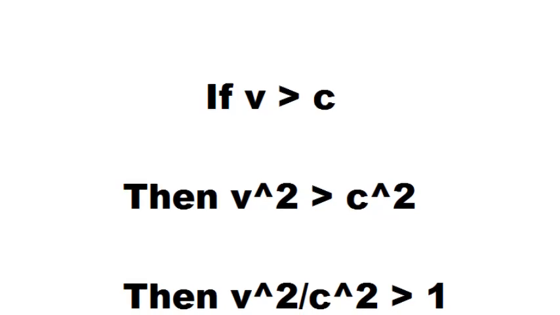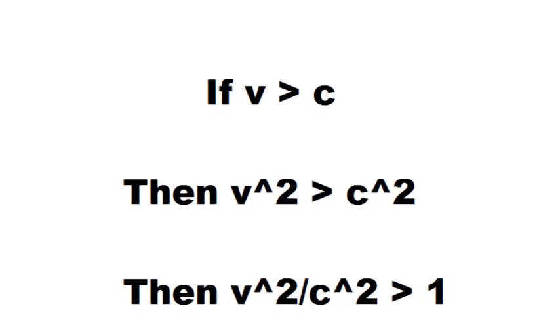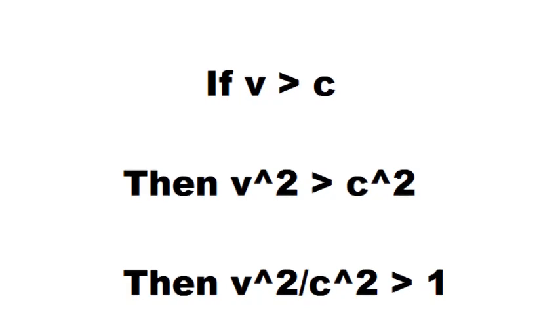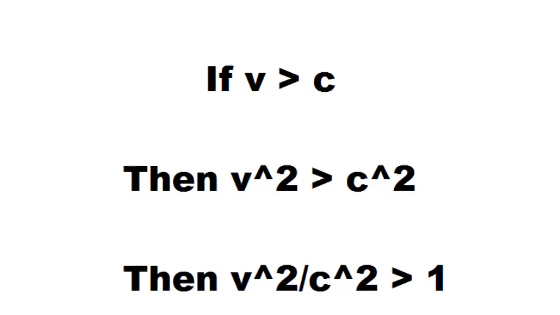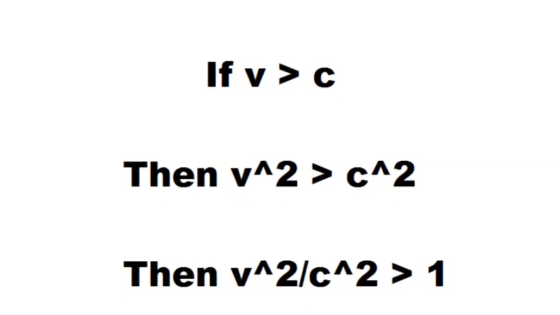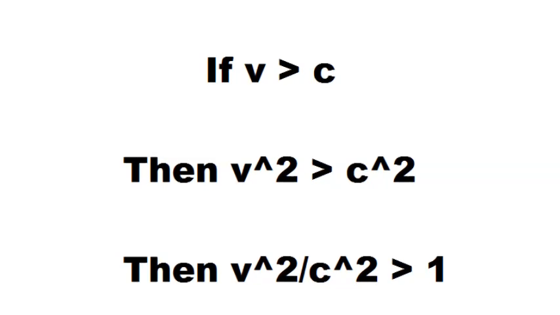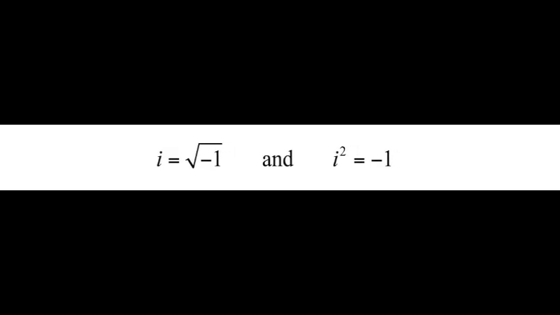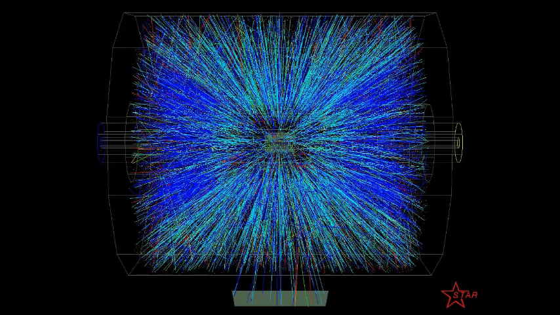If the numerator is greater than the denominator, then the answer to the problem should be greater than 1. But wait, we have to subtract this value from 1. You can't subtract anything greater than 1 from 1 unless you want a negative answer. The denominator can't be negative because there's a radical here, and radicals can't have a negative number inside. That's an imaginary number. If the denominator is imaginary, then E has an imaginary value, and energy can't have an imaginary value.